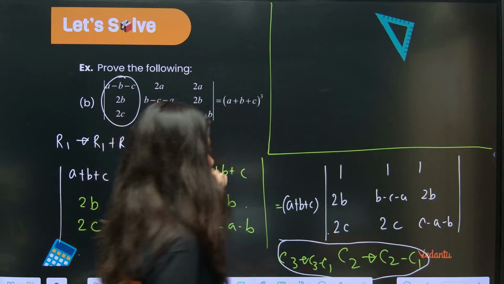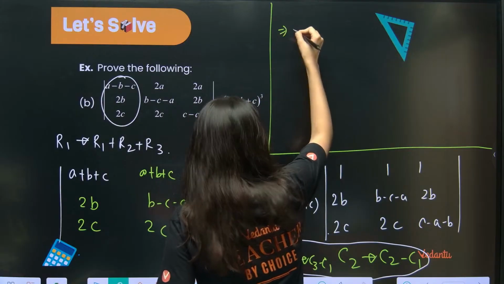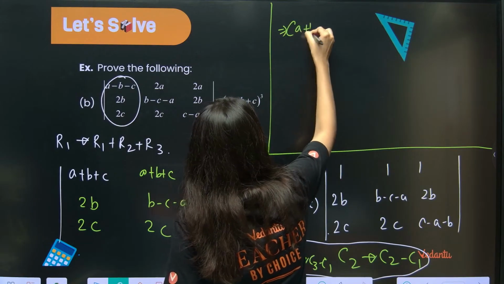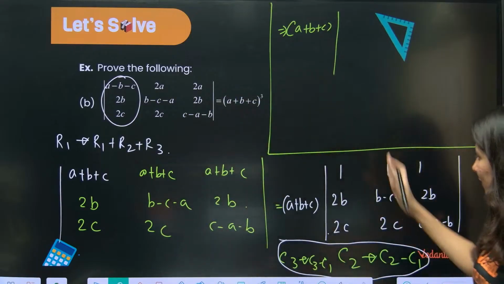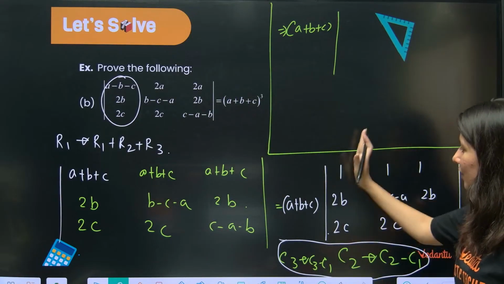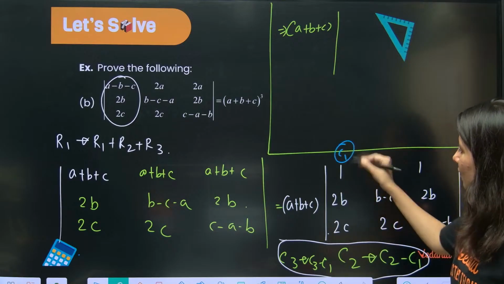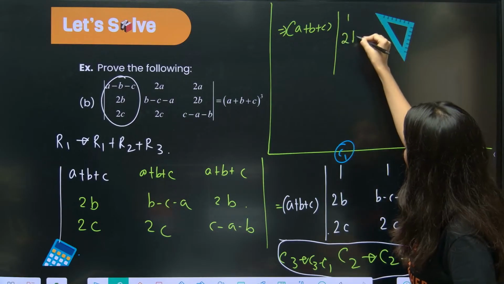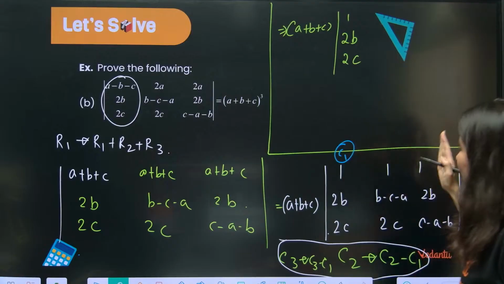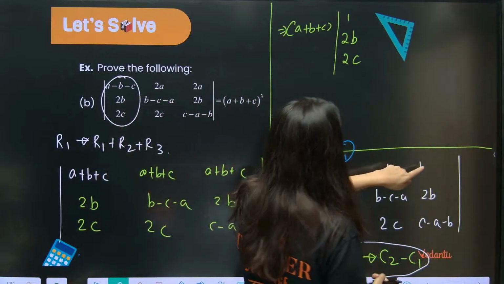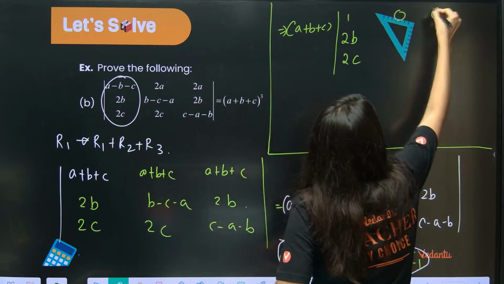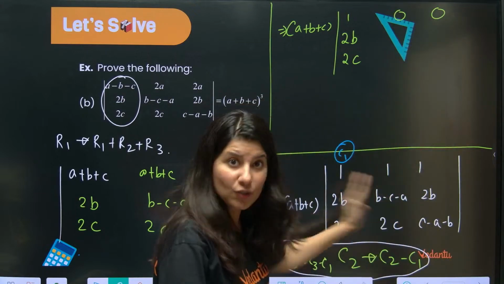Start solving it. So now column 1, this is A plus B plus C. Column 1 will be same. Where is column 1? This column 1. Column 1 will be same: 1, 2B, 2C. Column 2 and column 3 will change, because this is what we are doing. 0 and 0.